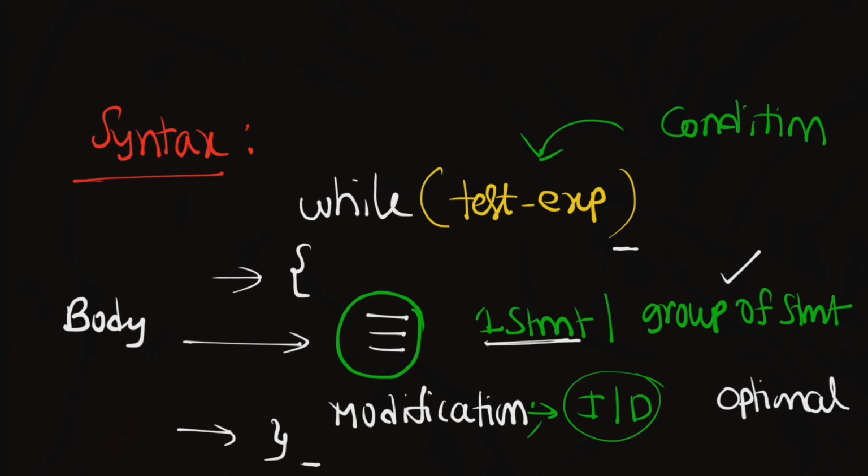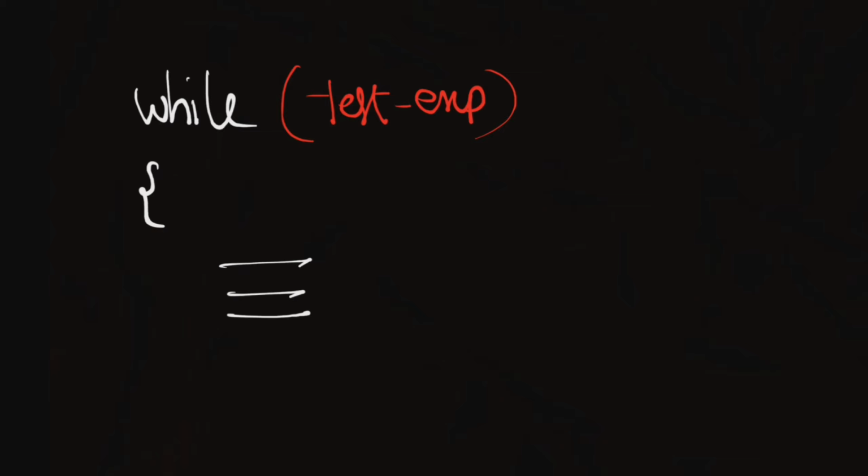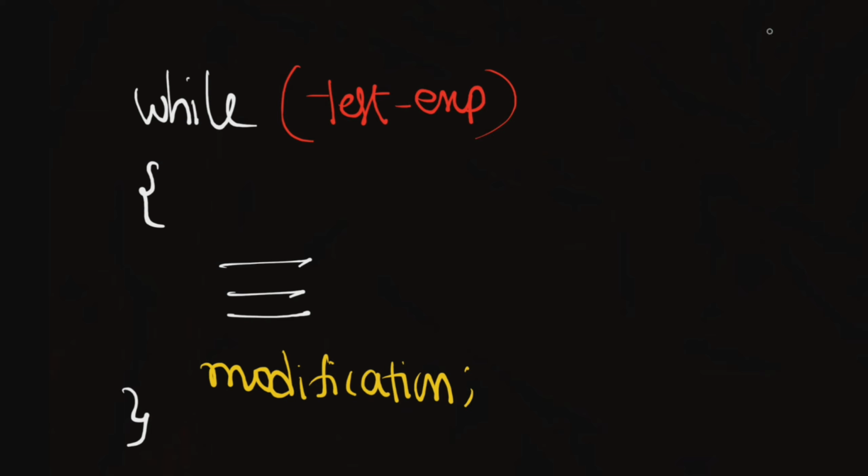Based on the syntax, let us work with an example, but before moving to the example, let us see how the while loop works. The workflow of the while loop is as follows: while, test expression, or we can also call it condition, followed by a set of statements and modification, then this one. So let us work with the workflow.